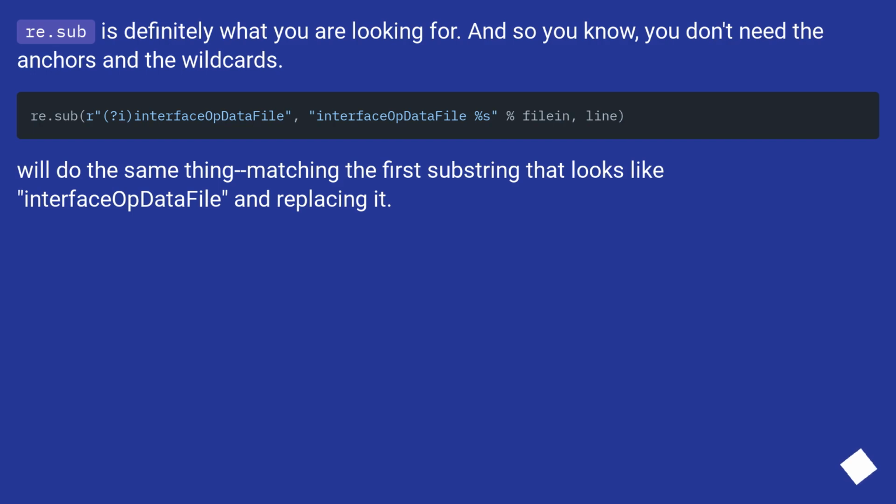We'll do the same thing, matching the first substring that looks like interface EF data file and replacing it.